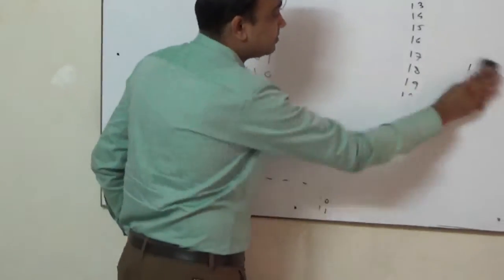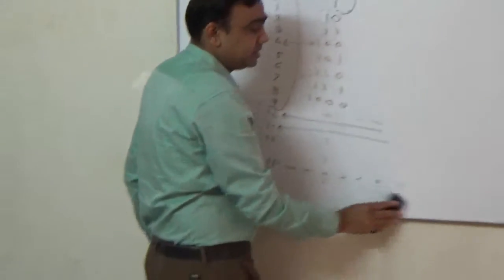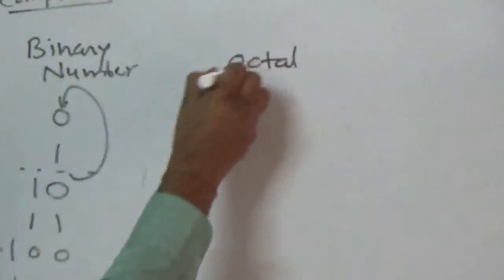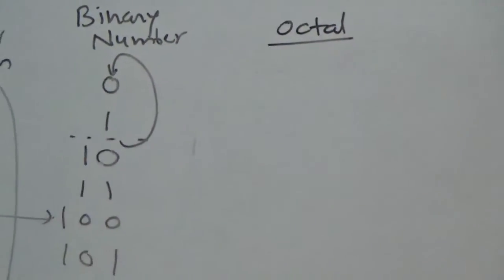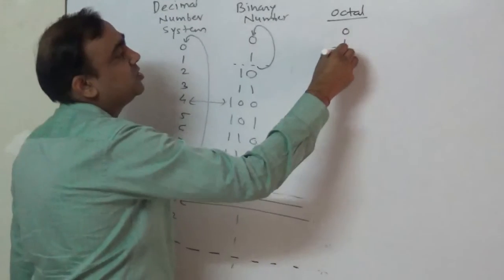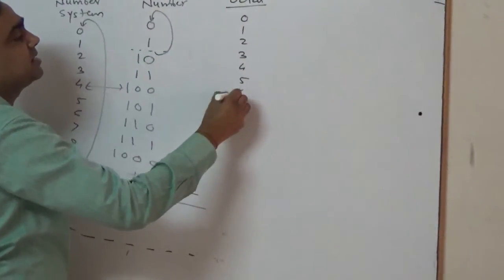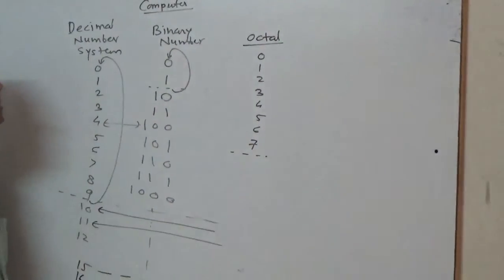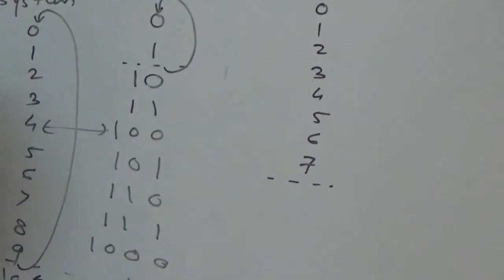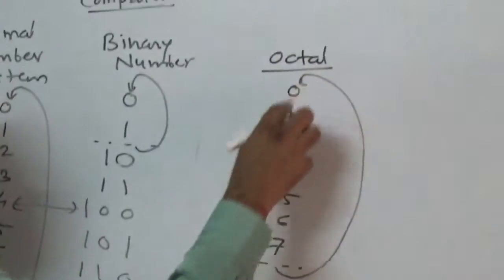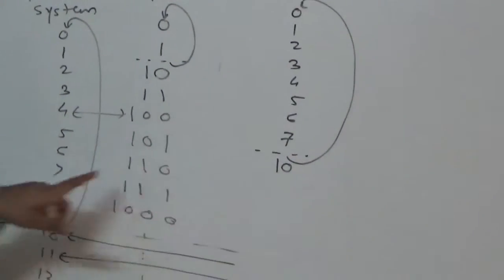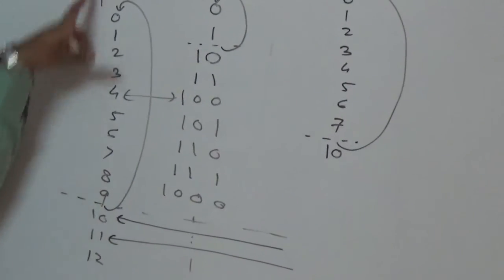Now, one more number system, that is octal, that is used in PLCs sometimes for the presentation of binary number system. So this octal has got digits 0, 1, 2, 3, 4, 5, 6 and 7. 7 is the last digit. So how many digits? Total 8 digits. Now again, what will come after 7? If 7 is the last digit, yes, it will be 10. But this 10 is 8 as compared to what?